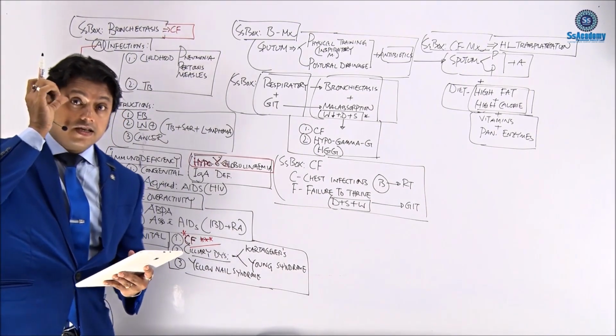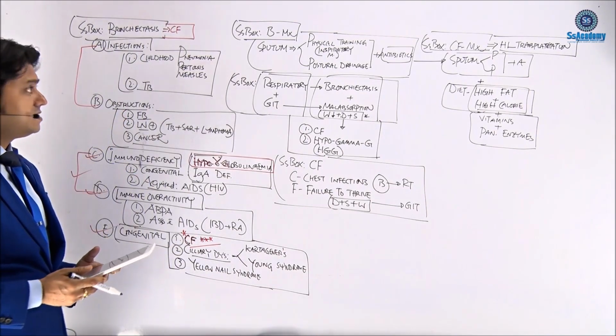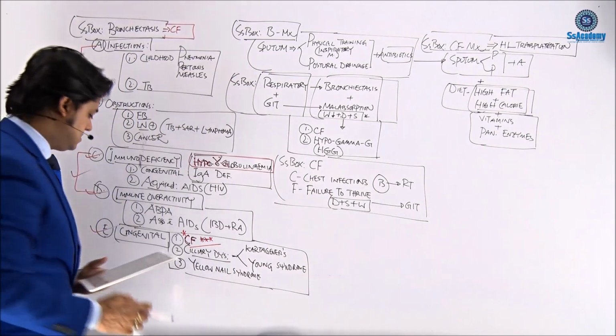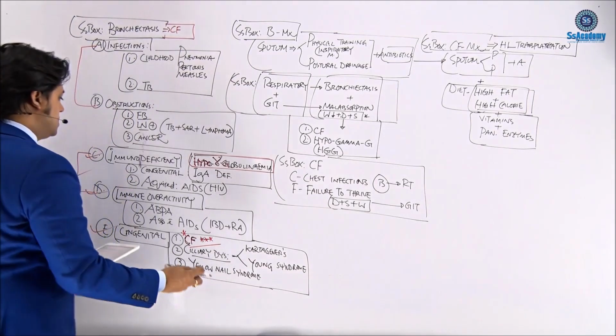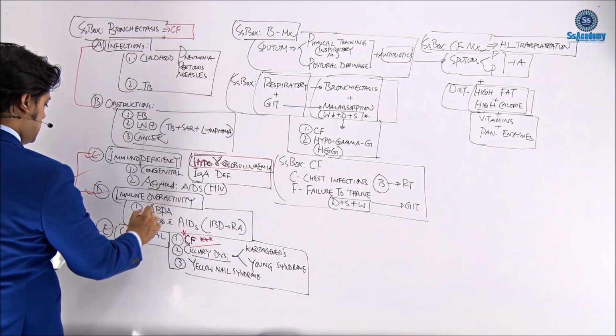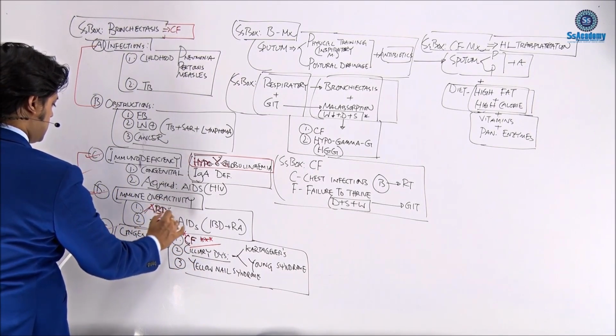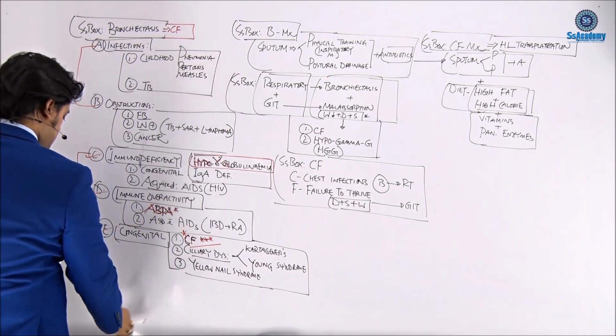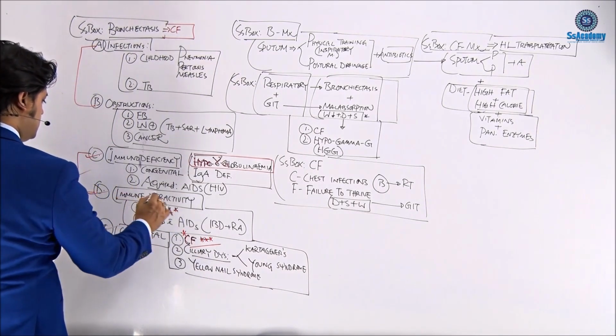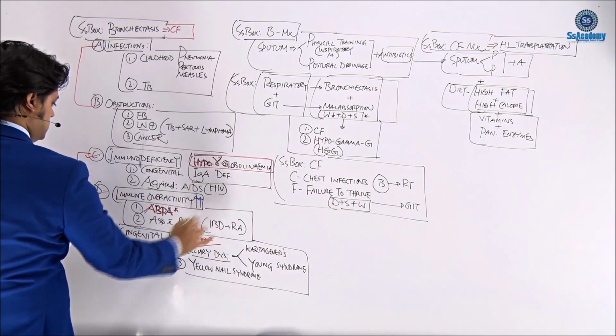I'd like to discuss another important topic, another disease causing bronchiectasis, that is ABPA, allergic bronchopulmonary aspergillosis. Very hot topic, as we have seen; this is an immune overactivity causing ABPA.